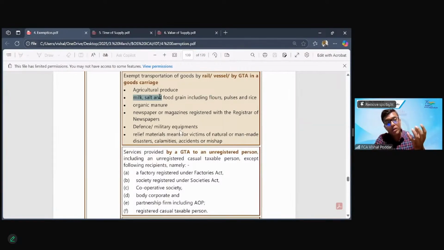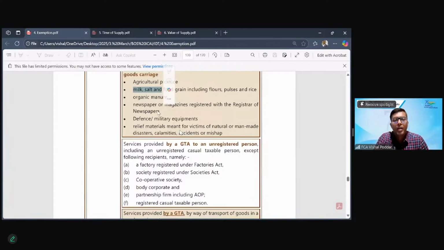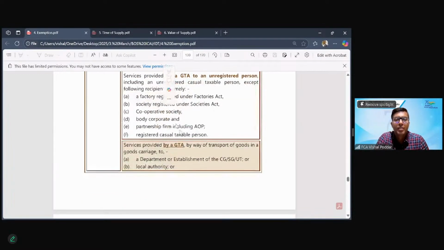See, milk, when you are getting directly from the cattle owner, that is agricultural produce. But nowadays, the milk that is coming to your house, which is pasteurized, which has gone through some processes of skimming, toning, etc., that milk is fully manufactured. So that is no more agricultural produce, but again, a specific entry is given to exempt the transportation of that milk also. Then organic manure, newspaper, magazines, defense items, etc.